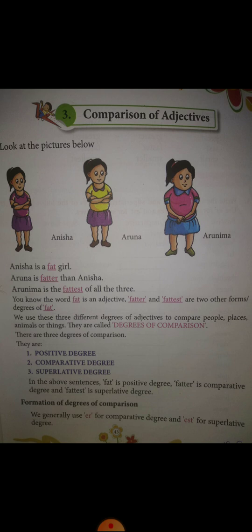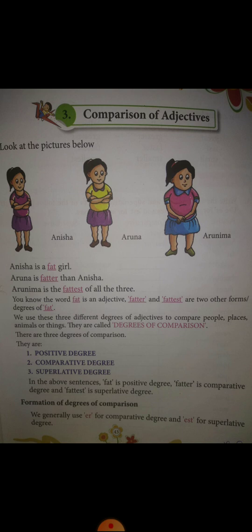So students, you can see there are 3 girls in the picture which is given in your book, right? You look at the picture, you can see one girl is fat, the other one is a little bit more fat, and the third one is the fattest among all 3.